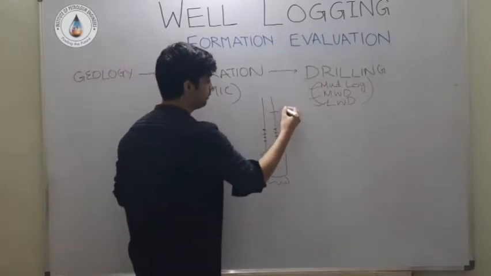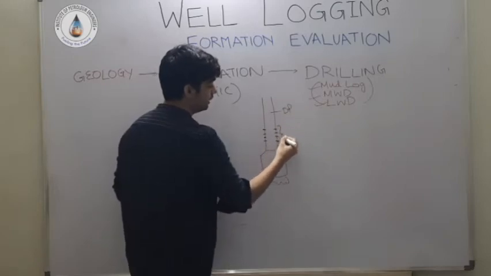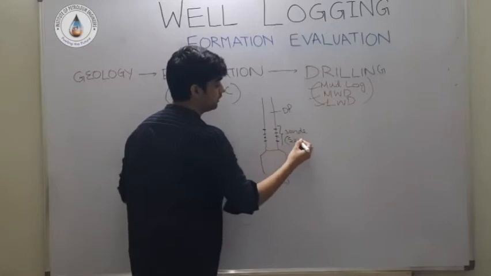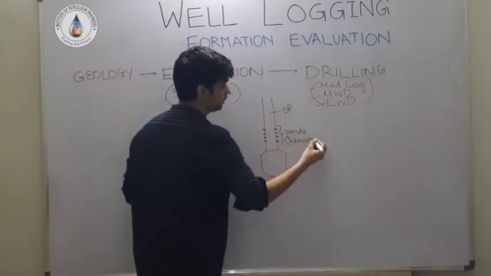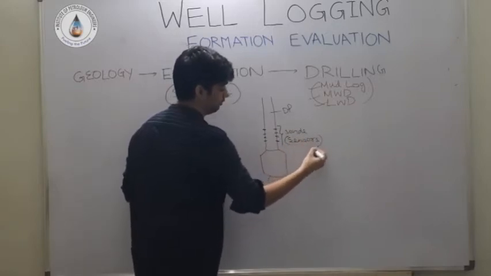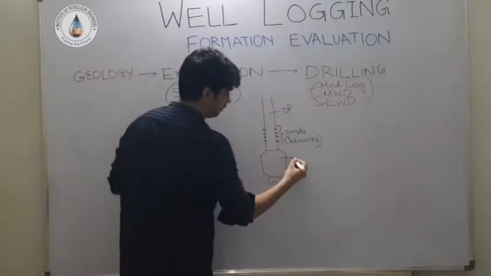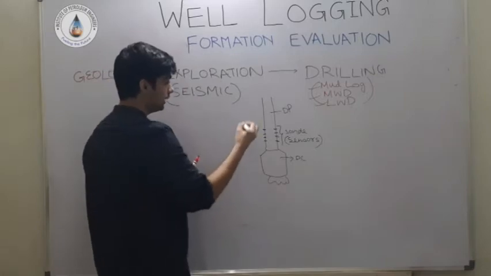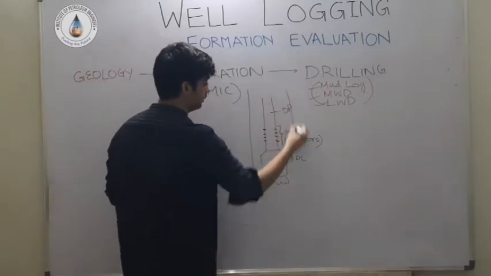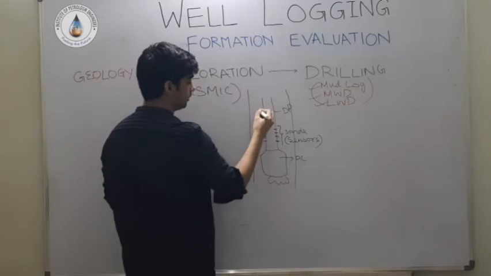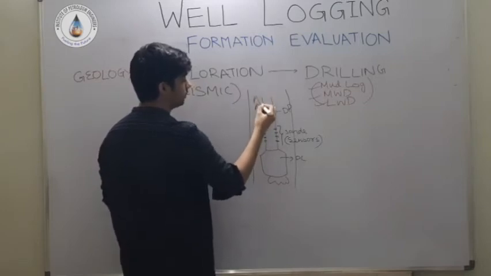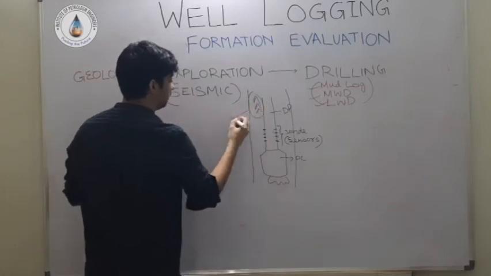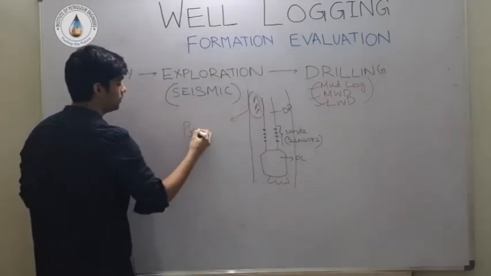This is a drill pipe, and it has this sensor or that sensor system which makes the measurement. So the information which is recorded is transmitted with the help of mud, and these pressure pulses are generated.